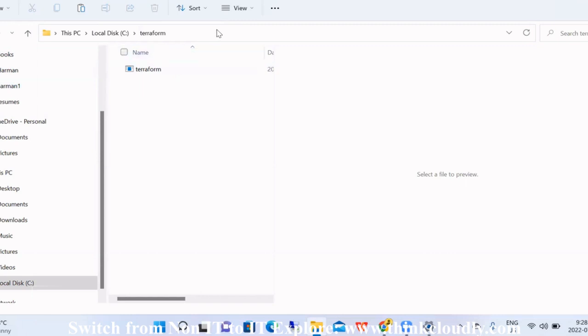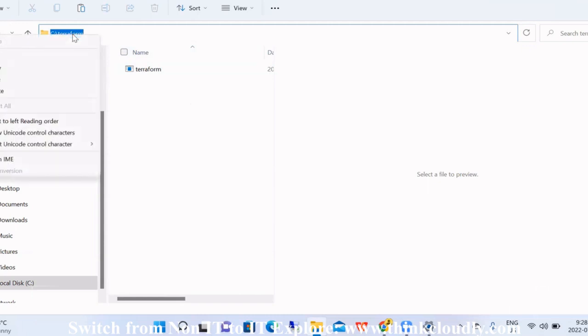Now, the next step is to click on the path, which is C:/Terraform. Copy this path: right click on it and click on copy. You have to use this path somewhere.